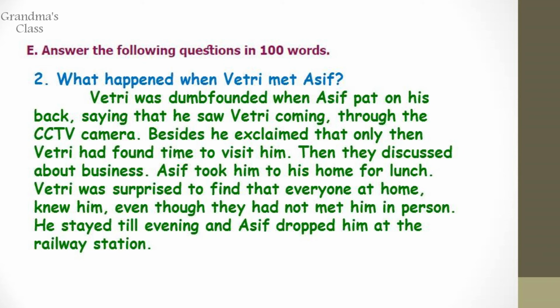Question number 2. What happened when Vitri met Asif? Vitri was dumbfounded when Asif patted on his back, saying that he saw Vitri coming through the CCTV camera. Besides, he exclaimed that only then Vitri had found time to visit him. Then they discussed about business. Asif took him to his home for lunch. Vitri was surprised to find that everyone at home knew him even though they had not met him in person. He stayed till evening and Asif dropped him at the railway station.